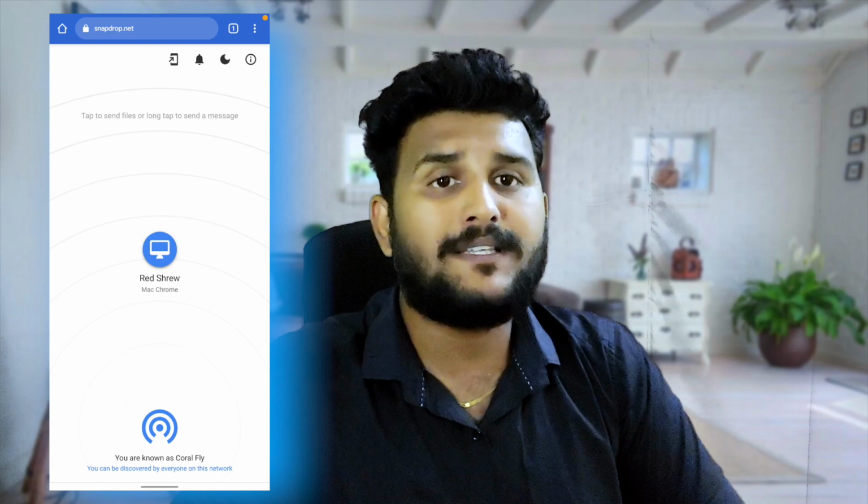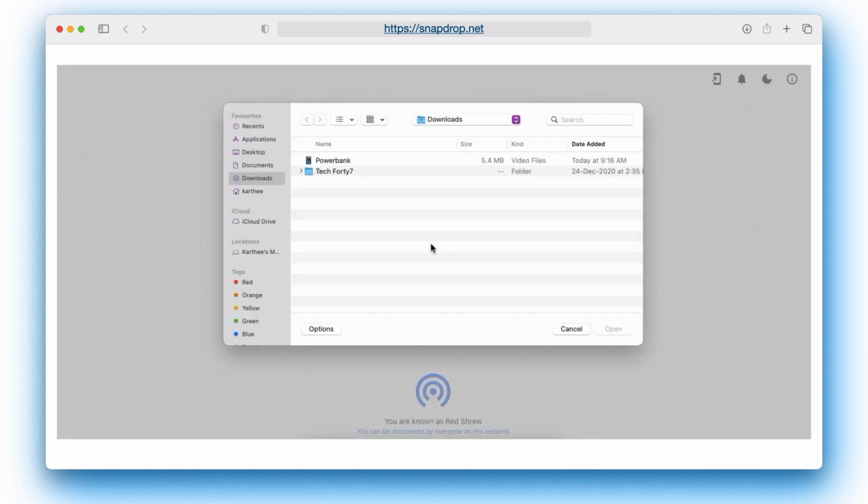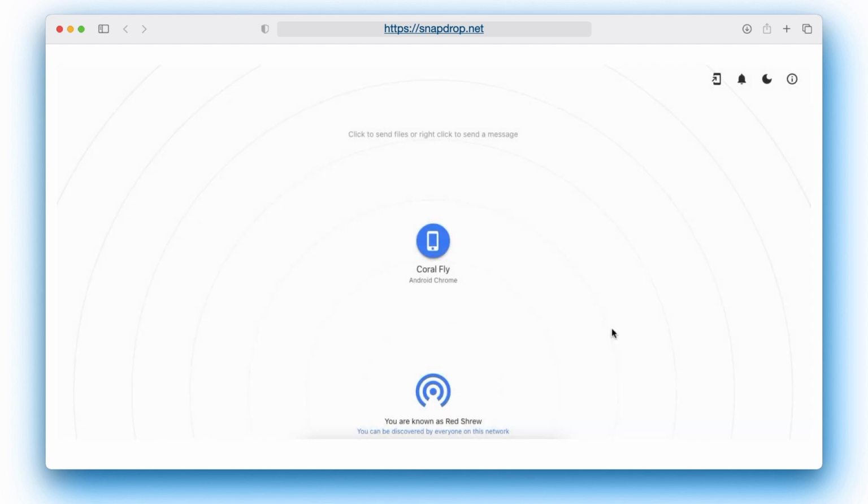Now I will open the same link in my laptop and once again the same white screen with a small blue Wi-Fi icon will show here. And I can see the name of my phone is reflecting here. If I want to send a file, simply select the device name and select whatever file I want to send to my phone. Boom! Now the file is transferred without any hassle. It's very simple and straightforward.